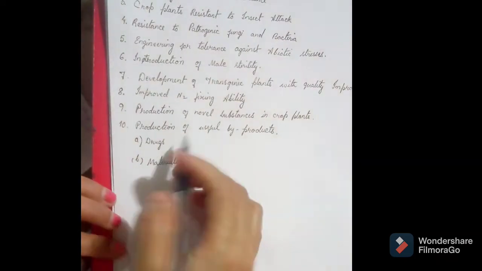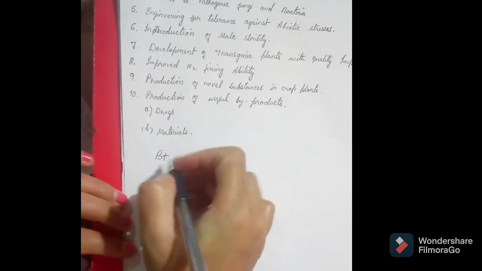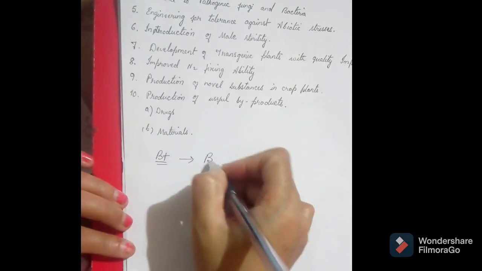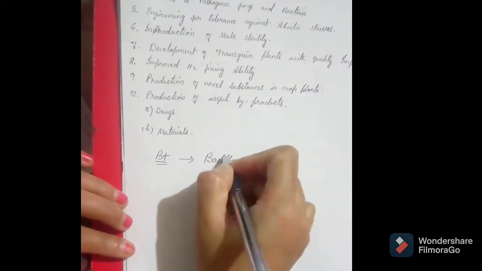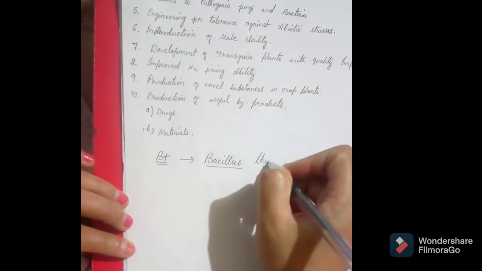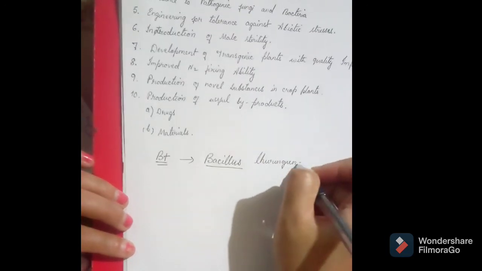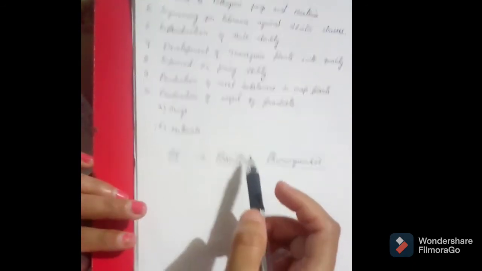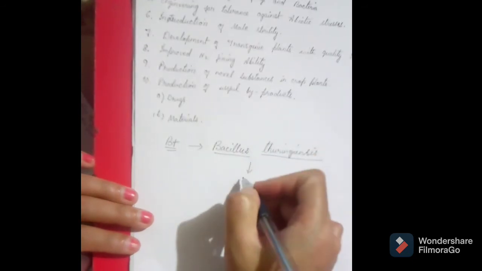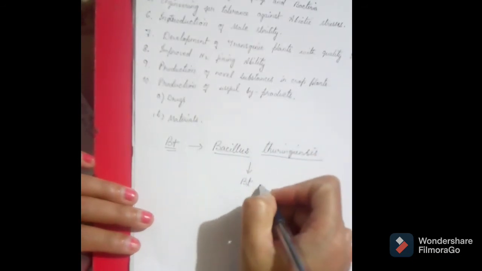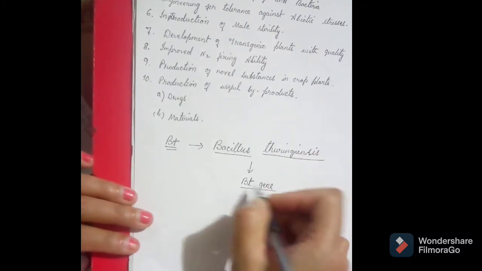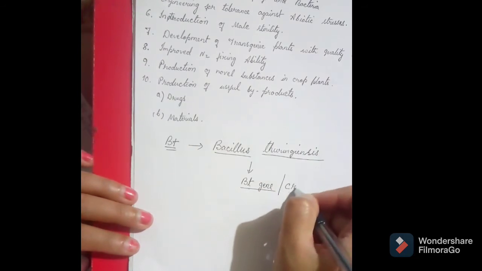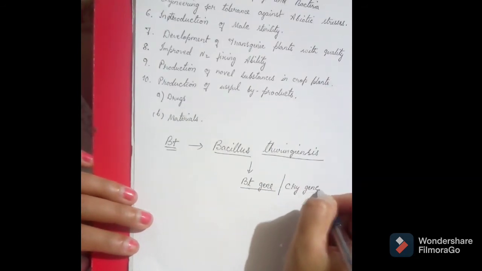What is this BT? Here, this term comes from the name of a microorganism, a bacteria, that is Bacillus thuringiensis. Now this bacteria Bacillus thuringiensis has a gene named the BT gene, after its name, also referred to as the cry gene.